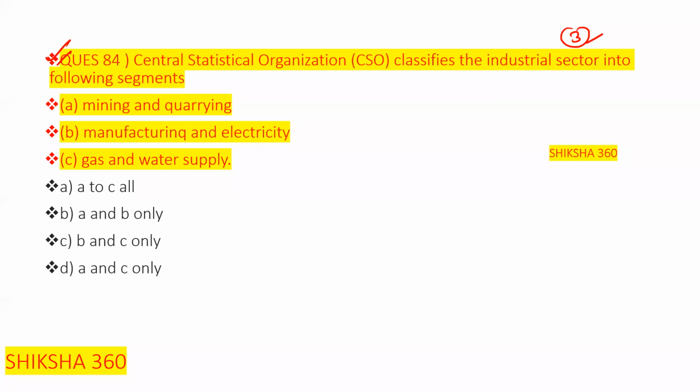So option A, that is mining and quarrying. Is this one correct or not? Yes, this one is correct here. Second one, manufacturing and electricity. That one is also correct. Third one is gas and water supply. That one is also correct. So option A is the answer, that is A to C all. So this one is our answer.